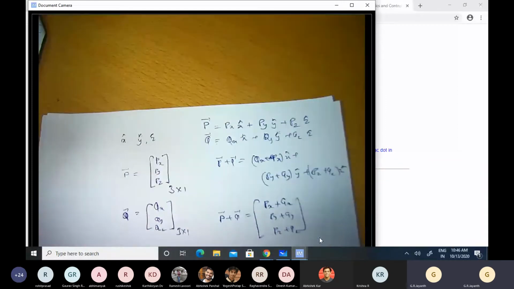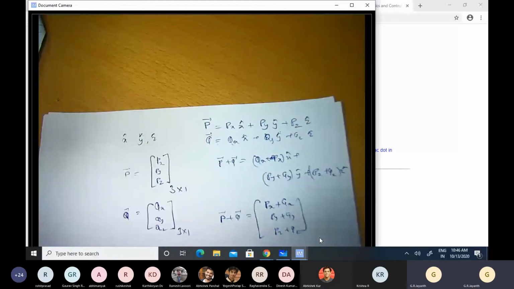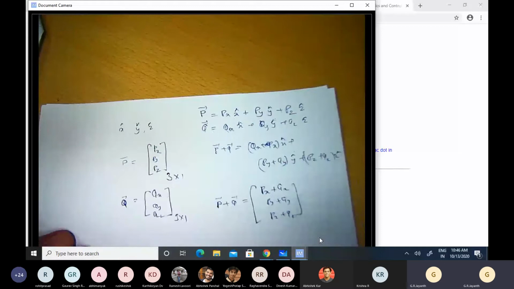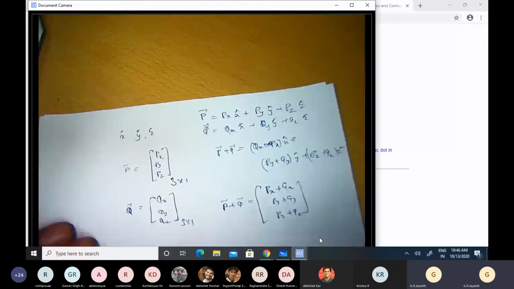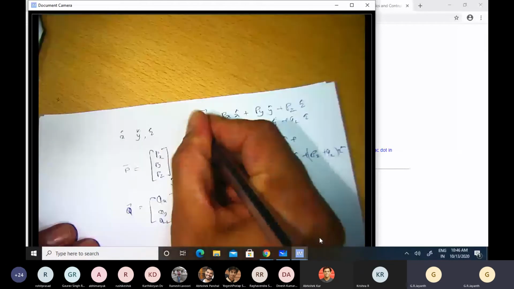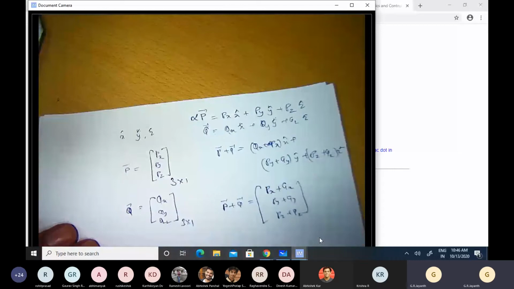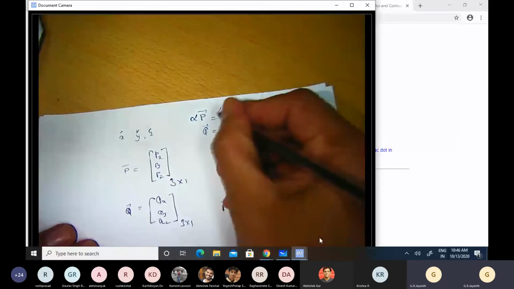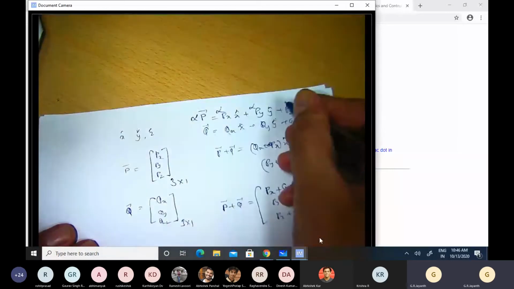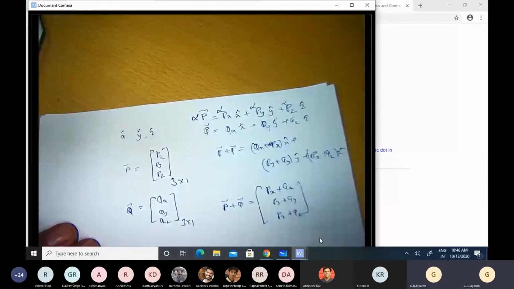I get the same result, except that I have now gotten rid of these X cap, Y cap, and Z cap symbols. Similarly, if I multiply a vector by a scalar, alpha times P, I would be multiplying every single component by the same scalar: alpha times Px, alpha times Py, alpha times Pz.